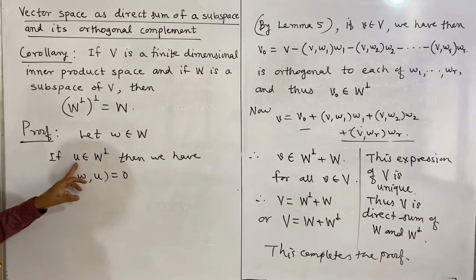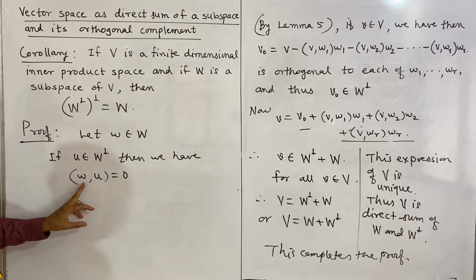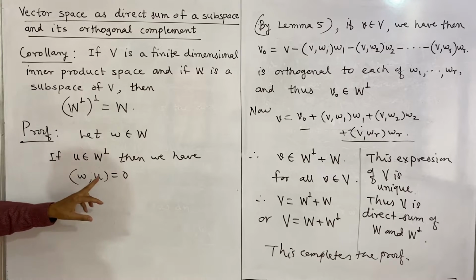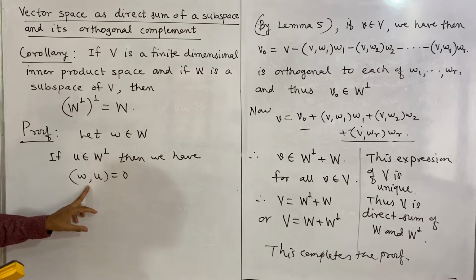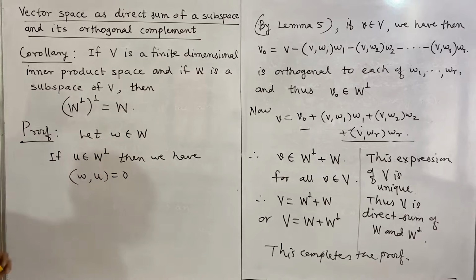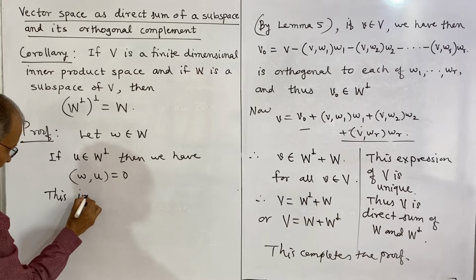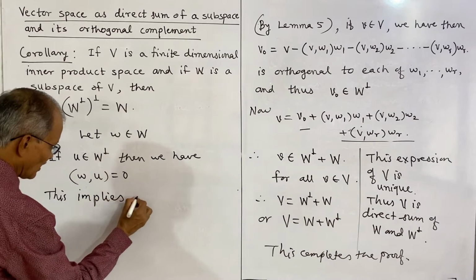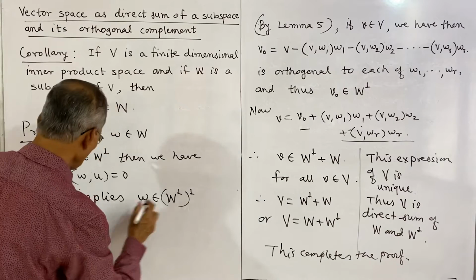See, if U is in the orthogonal complement of W, then its inner product with W is equal to 0, and this happens for all U, and that means W is in the double orthogonal complement of W. So, this implies W belongs to the orthogonal complement.